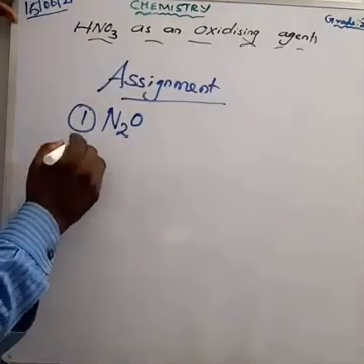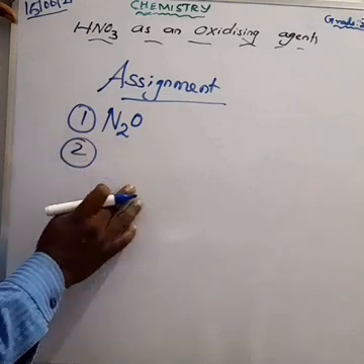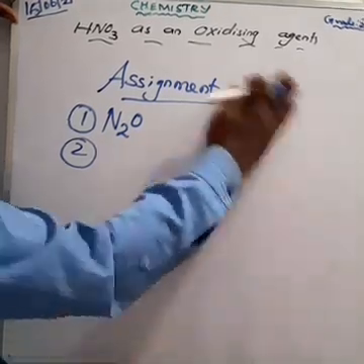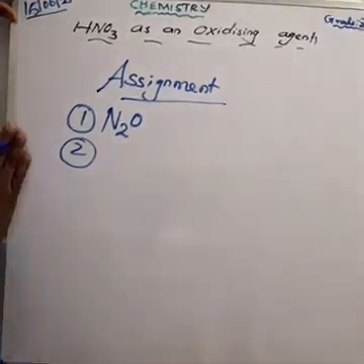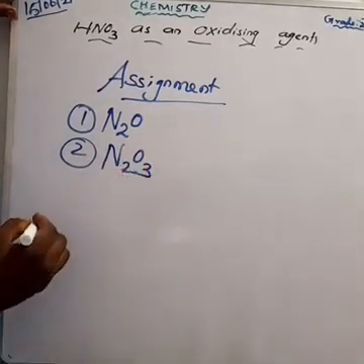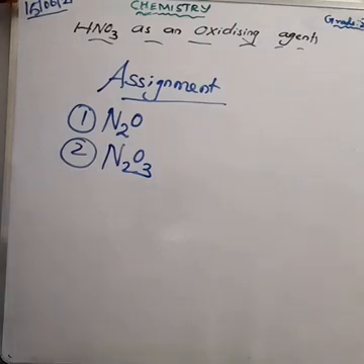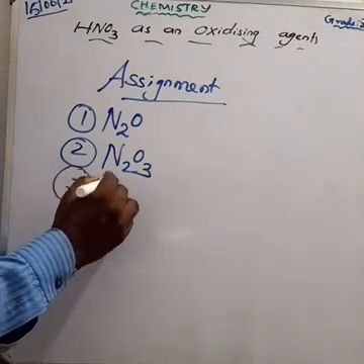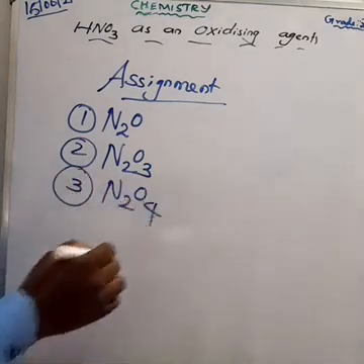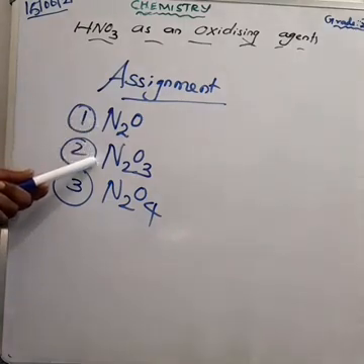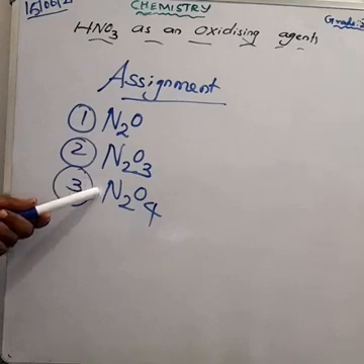Anyhow, today's assignment. How is N2O, nitrous oxide, prepared? And how is N2O3, nitrogen trioxide, prepared? The 2 questions. And one more question: how is N2O4 prepared? 3 questions. First question, N2O. Second question, N2O3. Third question, N2O4. That's page number 64. Please learn and write, okay?